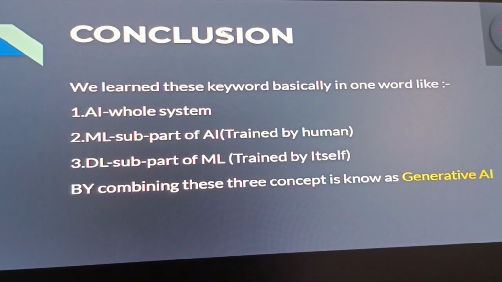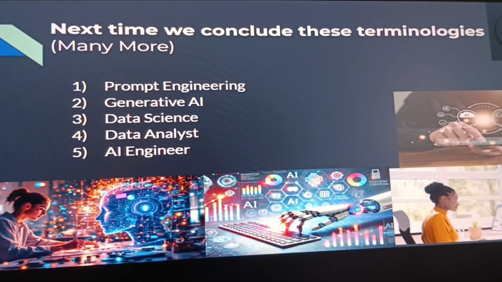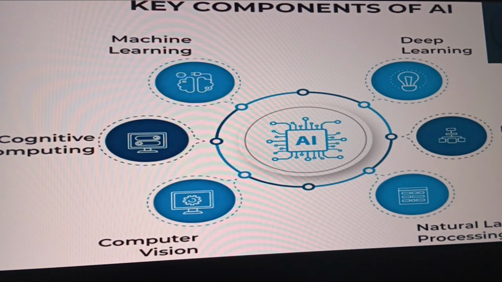So, conclusion. We learned these keywords. AI is the whole system. ML is a subpart of AI, trained by humans. DL is a subpart of ML, trained by itself. Combining these three concepts is known as generative AI. Next time, we will cover more terminology: prompt engineering, generative AI, data science, data analyst, and AI engineers. Key components of AI: machine learning, deep learning, neural networks, natural language processing, computer vision, and cognitive computing.